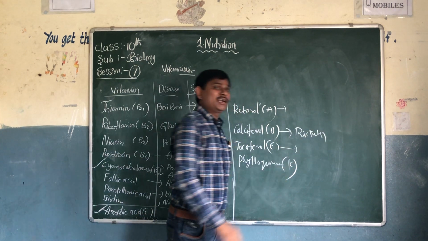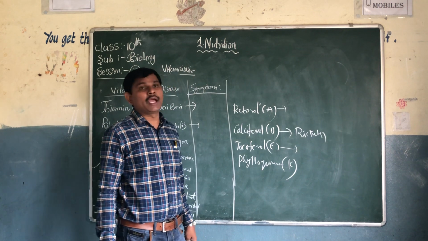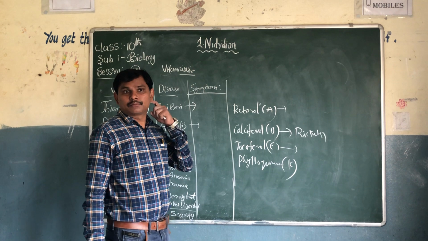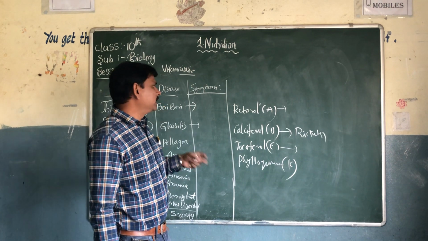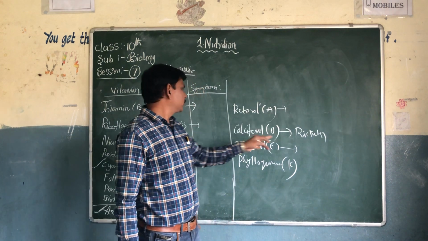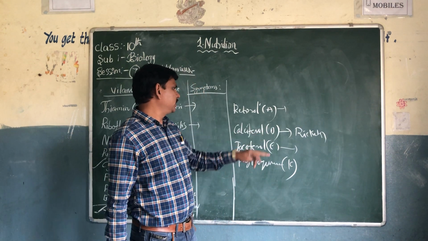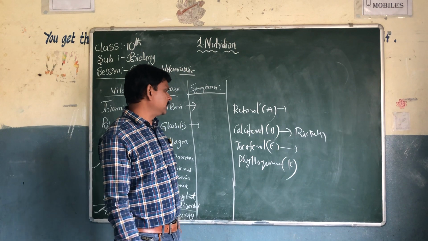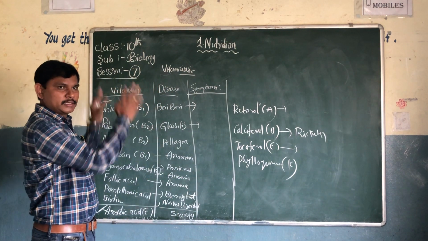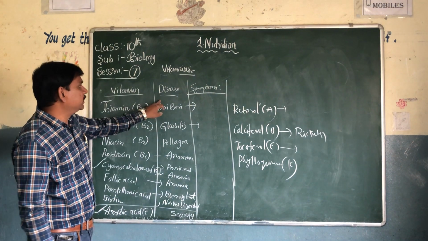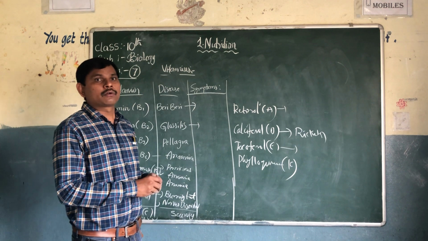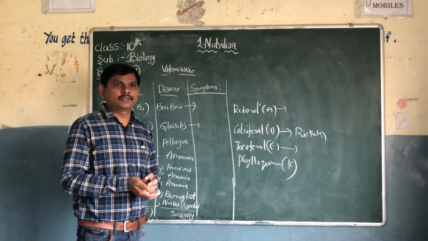Tocopherol, E: fertility disorders. Phylloquinone, K: blood-related diseases, clotting of blood. This is a very important table. You should learn these vitamin names, diseases and symptoms. Marasmus, kwashiorkor, obesity. Thank you, students.